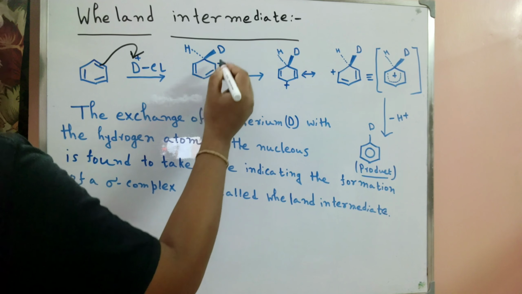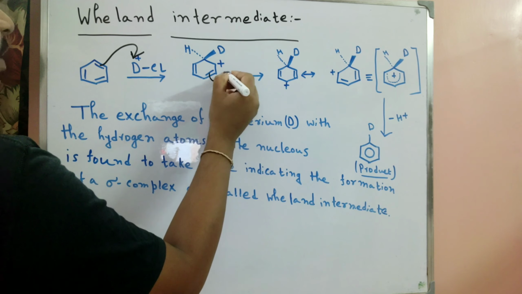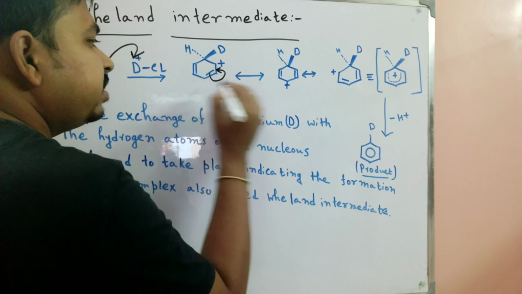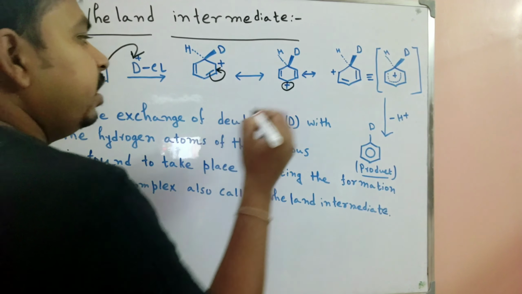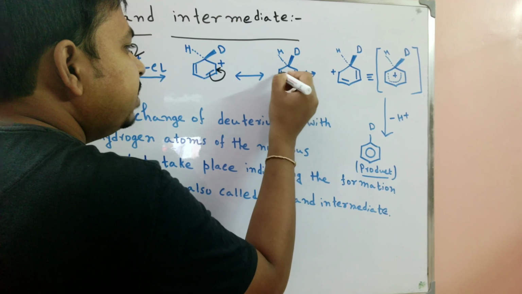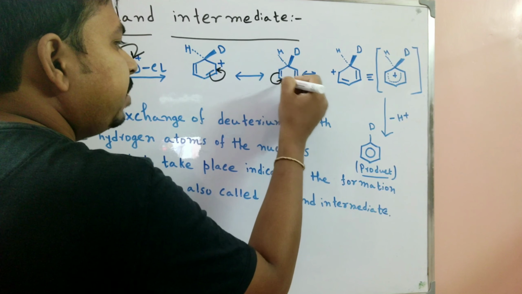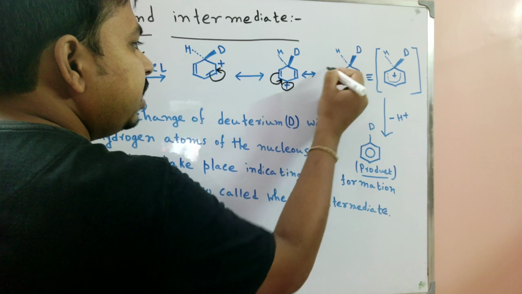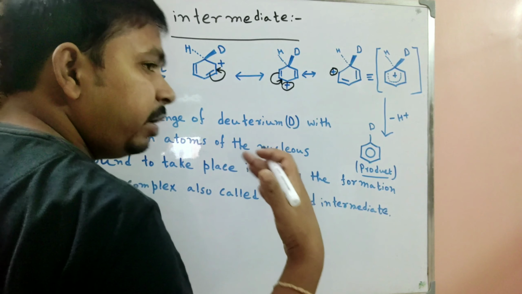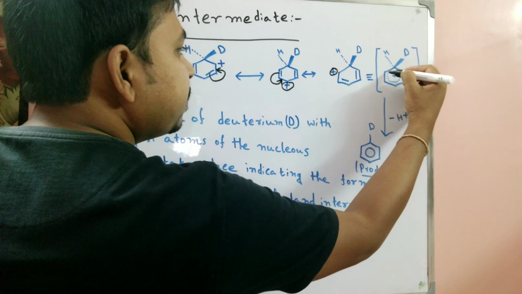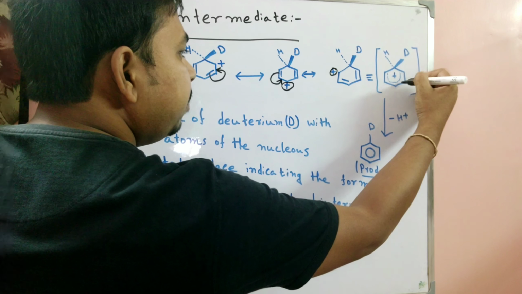This plus charge can be stabilized through resonance, so it is shifted to that position. Then the plus charge is also stabilized through conjugation, shifting from this carbon to this carbon.